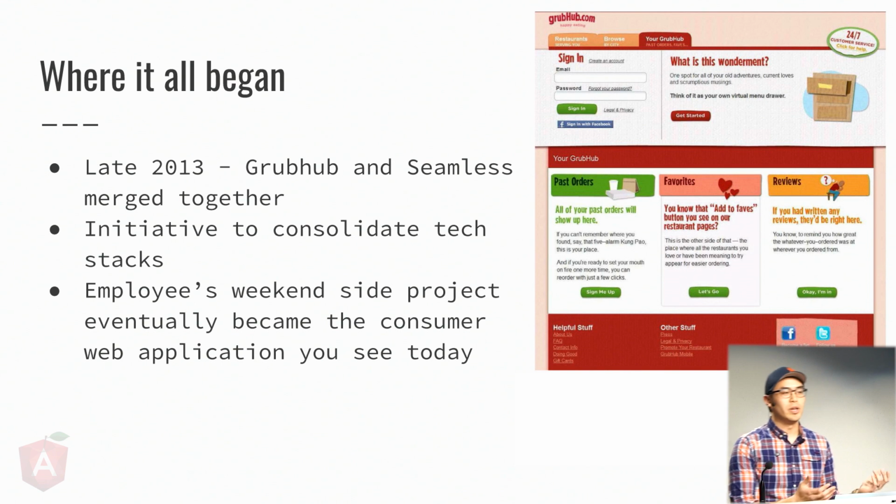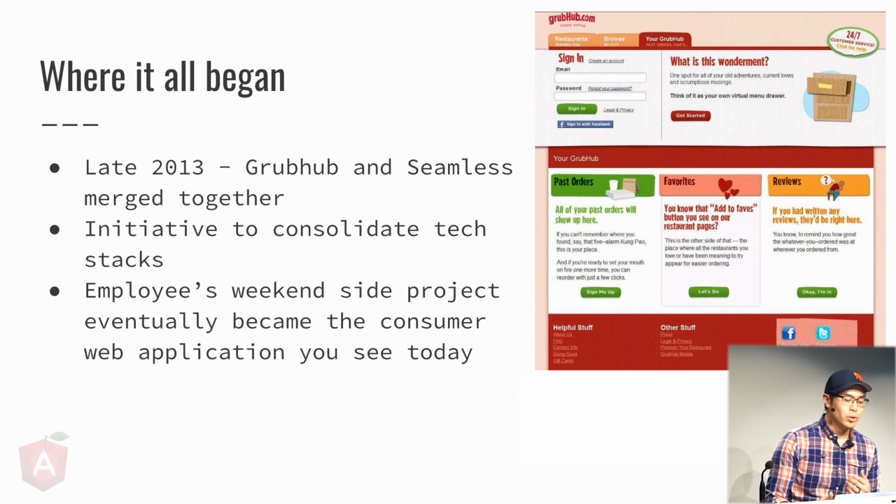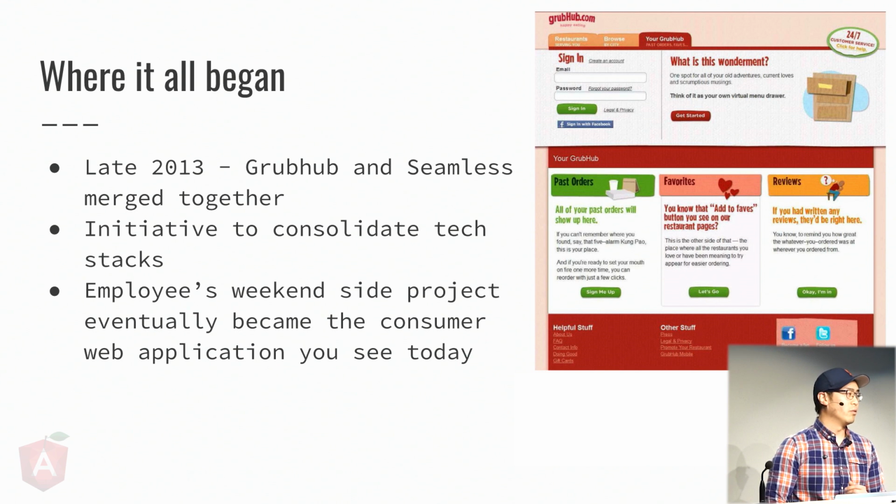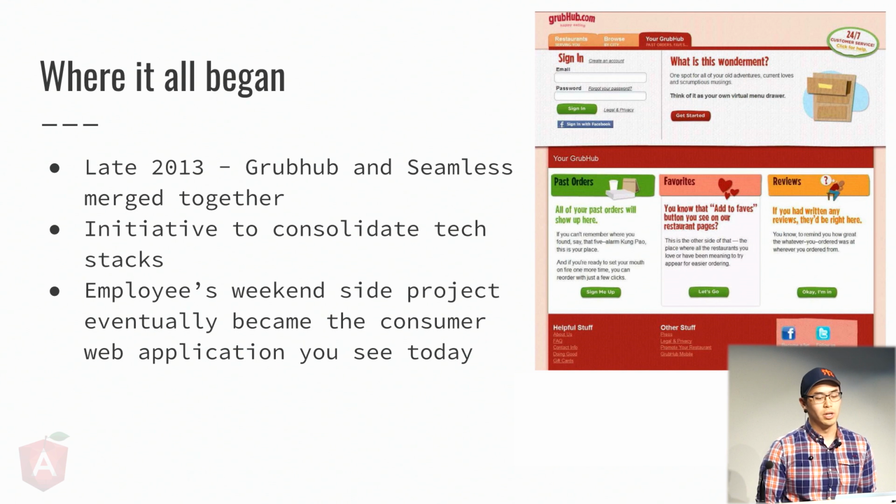So a little bit of history where it all began. In late 2013, Grubhub and Seamless had merged together. Two competitive rivals were now one, with the same goal of creating the best product for the diners and the restaurants. Both Grubhub and Seamless at this time had large monolithic apps in Java and .NET respectively.